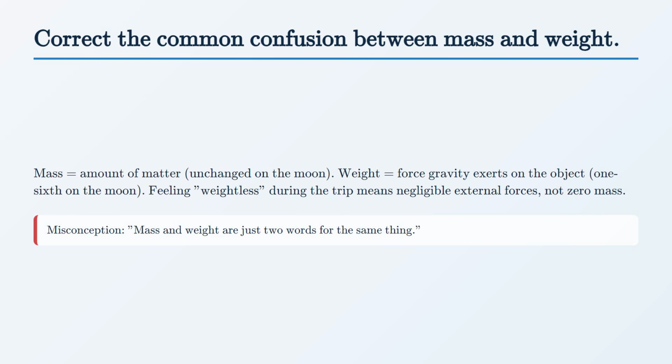Send an astronaut to the moon and her mass doesn't change at all. Her weight, though, is only 1/6 of her Earth-bound weight, because the moon's gravity is 1/6 of Earth's. And during the trip itself, when she experiences negligible external forces, she may feel weightless. But she is never massless.